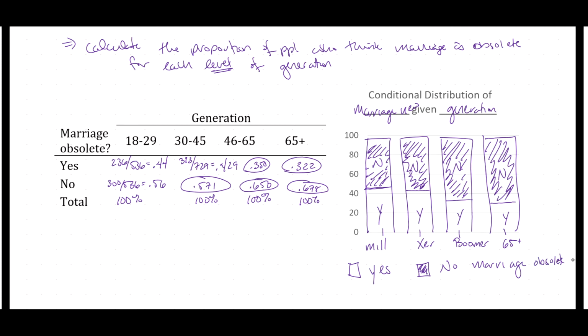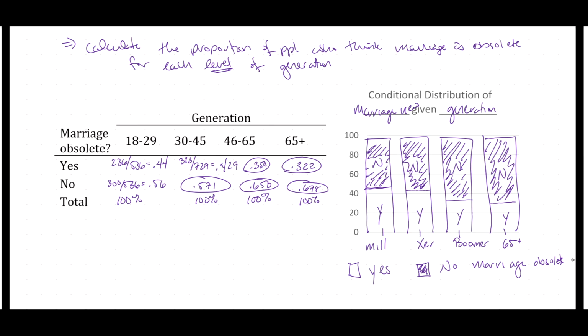What we have just created is called a stacked bar chart. We have two categorical variables. One categorical variable is my explanatory variable, and that's along my x-axis. The other is my response variable, and that is whether marriage is obsolete. And we have broken it up into yes and no, and we have now represented the relative proportion of yeses and nos in each level of my explanatory variable.